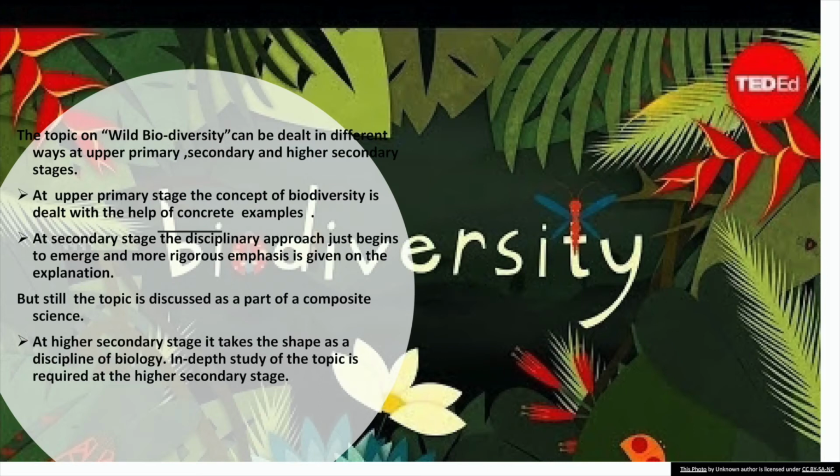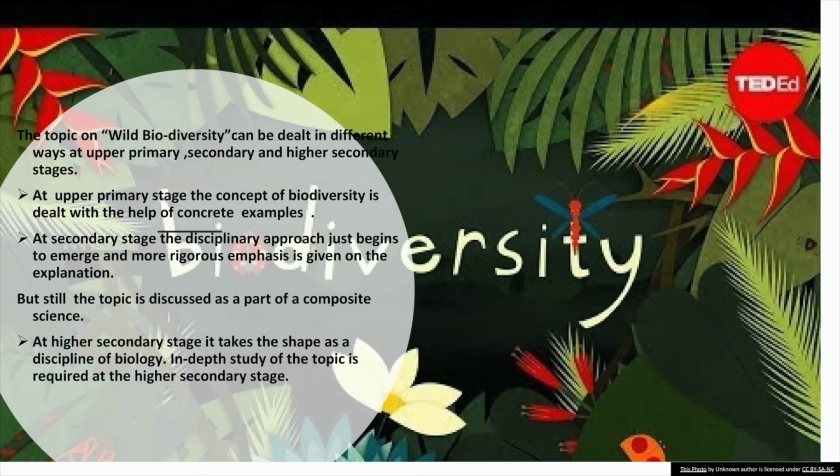At the upper primary stage, the concept of biodiversity is dealt with the help of concrete examples. So, many examples of biodiversity can be given to them, so that they understand the topic of biodiversity very nicely.